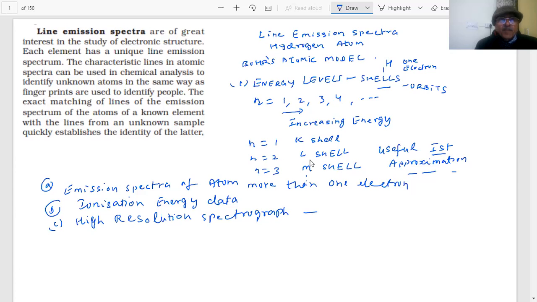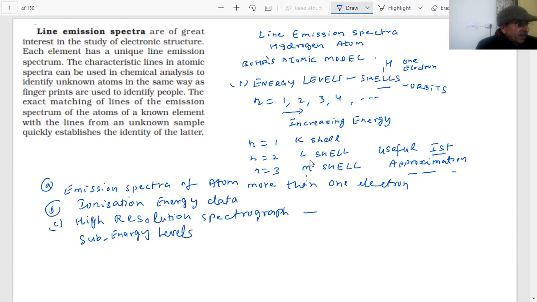And it was suggested that there are sub energy levels, in order to explain the spectra of atoms with more than one electron, and also to explain the splitting of the emission lines obtained from hydrogen, where doublets were observed.